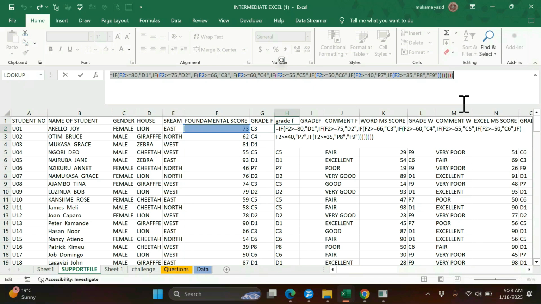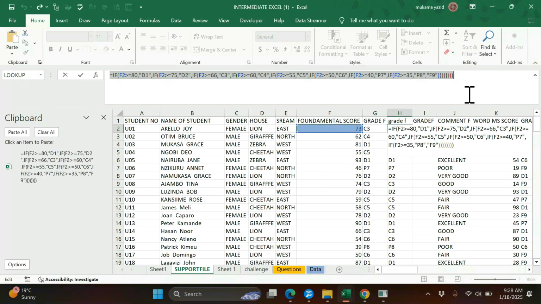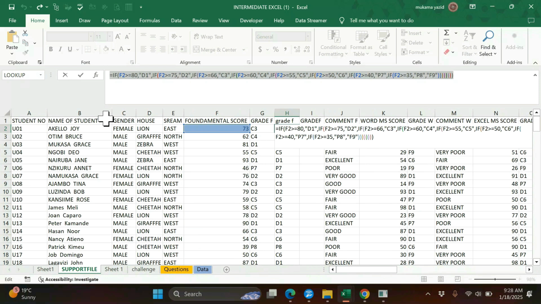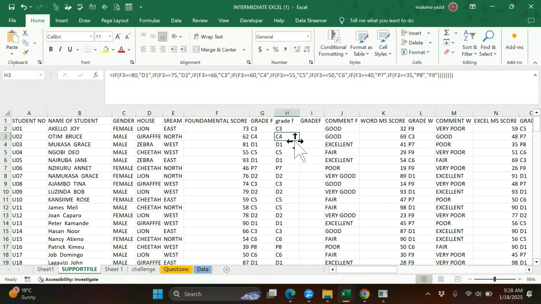That formula, I'll copy it. Then from there I press enter to avoid disturbance.